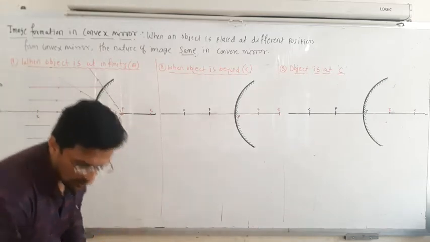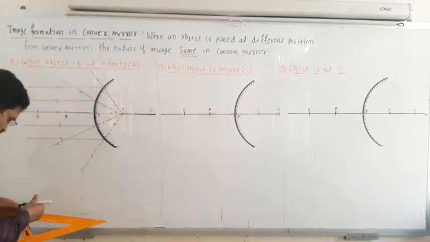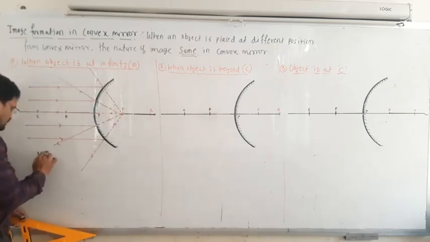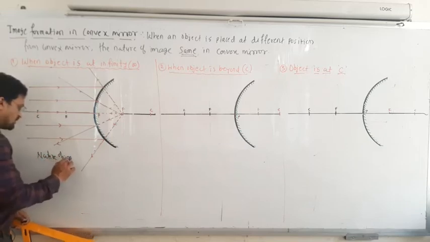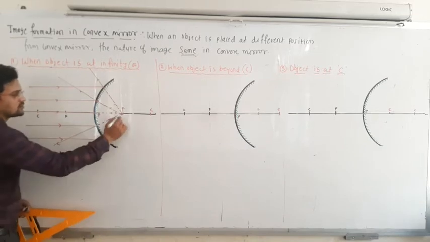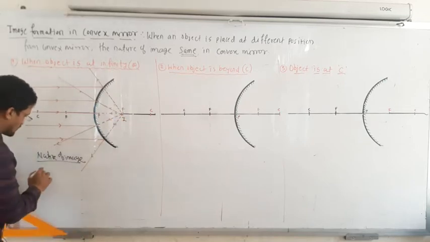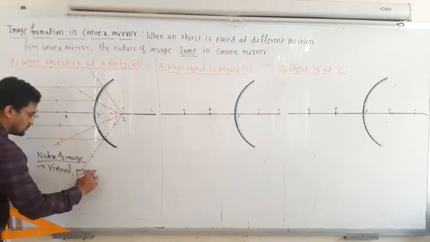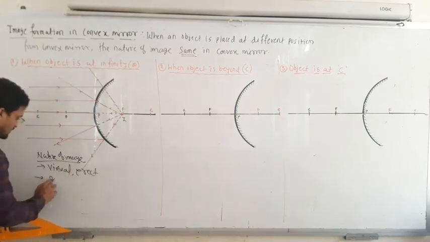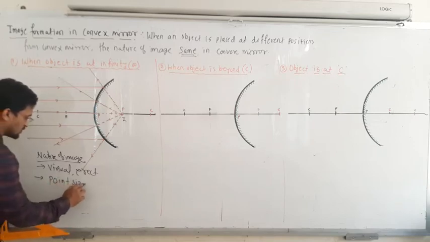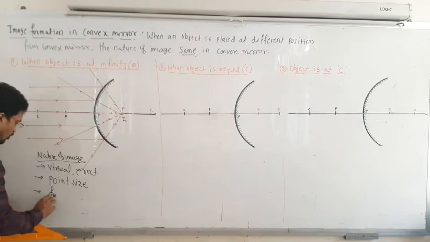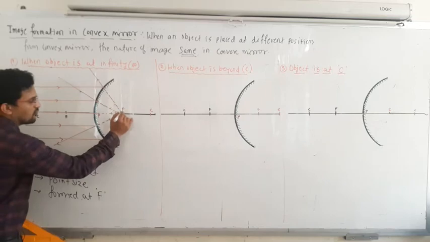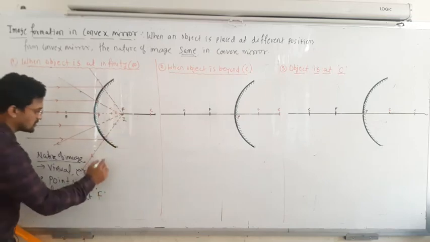So here I will write down the nature of the image. The final image is formed here. What is the nature of the image? It is virtual, erect, and its size is point size, and it is formed at F. The image is formed at the focal point. So this is the nature of the image.